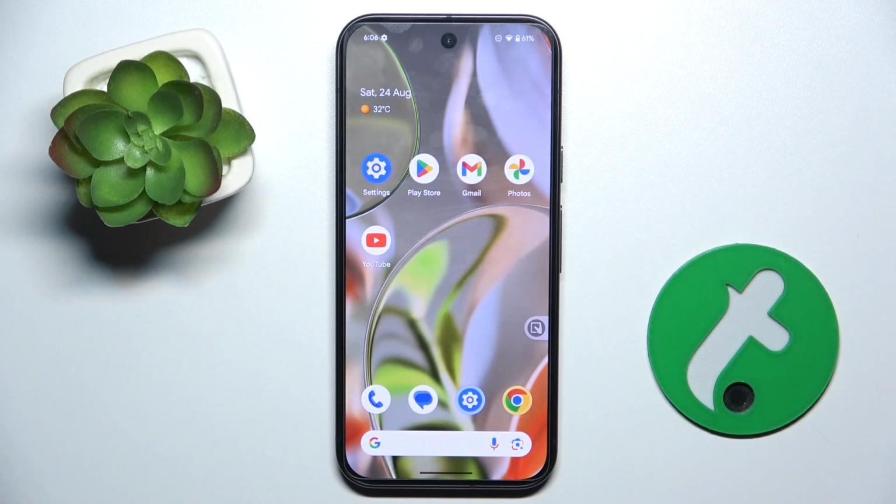In front of me is Google Pixel 9 and in this video I'm going to show you how to change notification sound on this device.